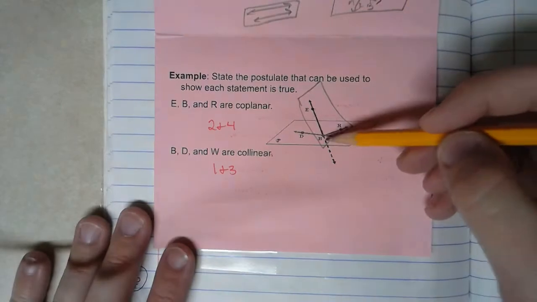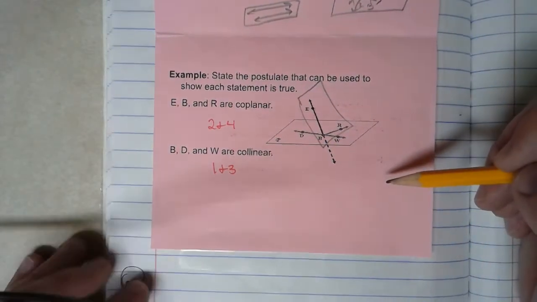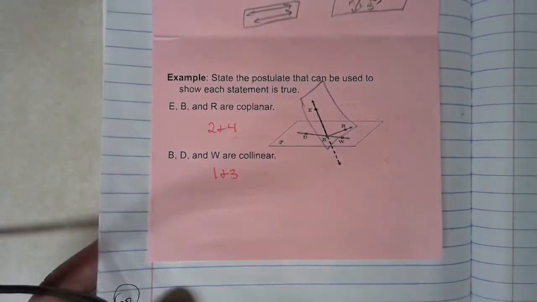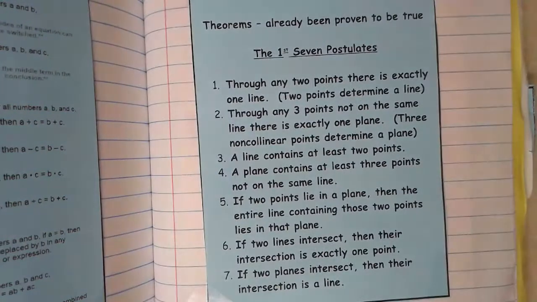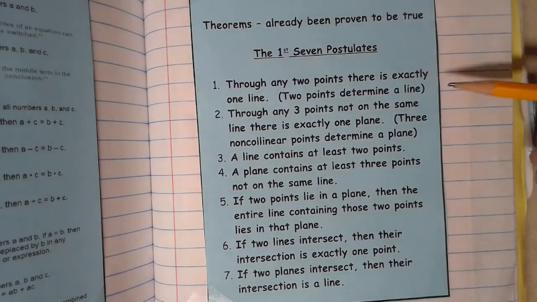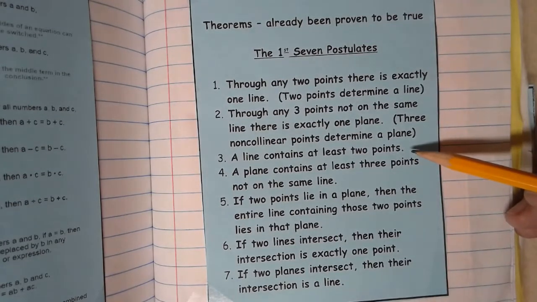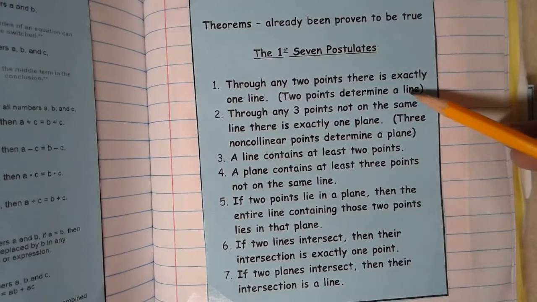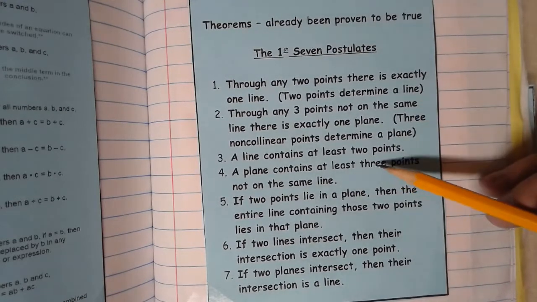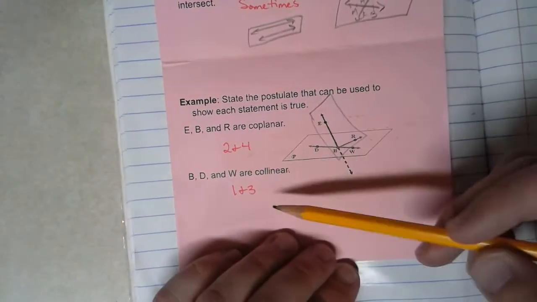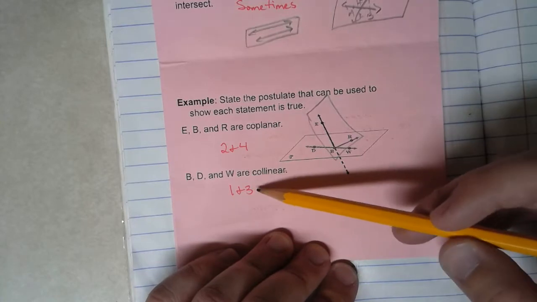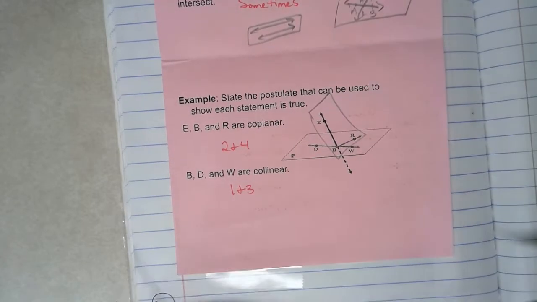Okay, the second one, B, D, and W are collinear. So let's flip back to our postulates. Here we go. So B, D, and W, those 3 points are collinear. That's what they appear to look like. So 1 and 3 deal with collinear points. Number 1 says for any 2 points, there's exactly 1 line. And then number 3 says a line must contain at least 2 points. So if we're going to show that this statement can be true, then we need to know about postulates 1 and 3.